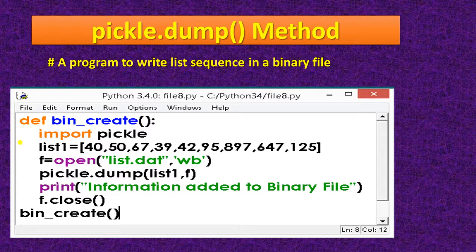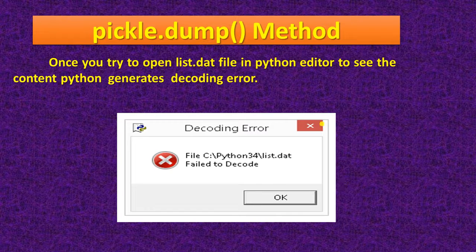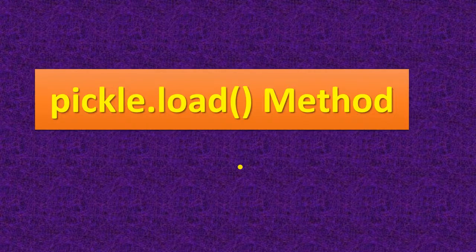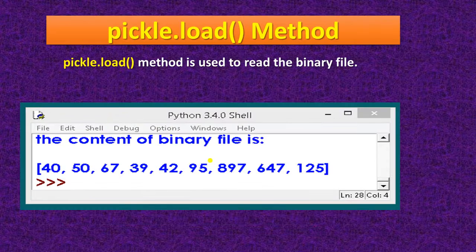This is list1. You have to open list.dat where you want to write. Now pickle.dump(list1, f). So it will write the content in f, and then a message that the information was added to the binary file will come. When you try to open this list.dat file, this error will come: failed to decode. This is a binary file, so it will not decode the file. For decoding, you have to use the load function. So you have to use list1 = pickle.load(f). So it will show you the content, the content of this binary file.